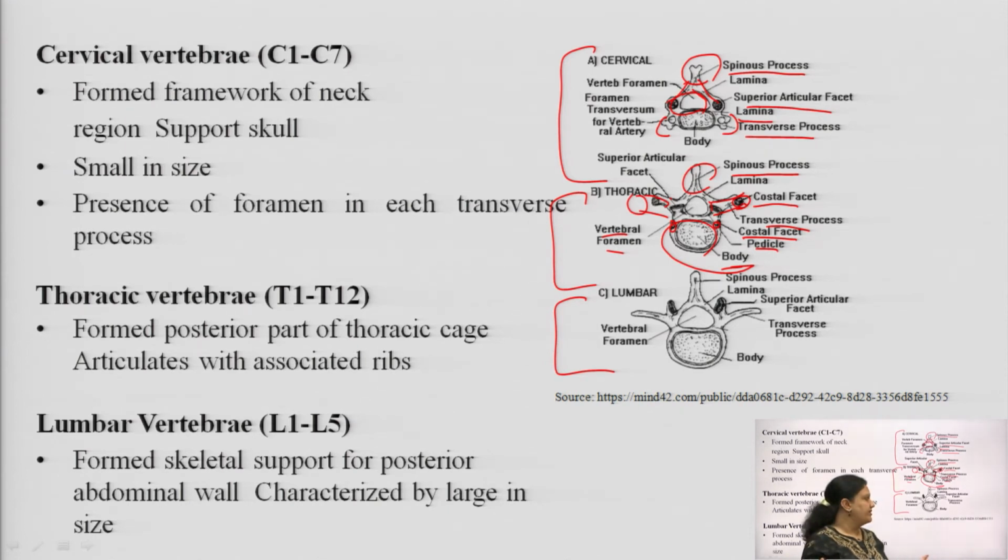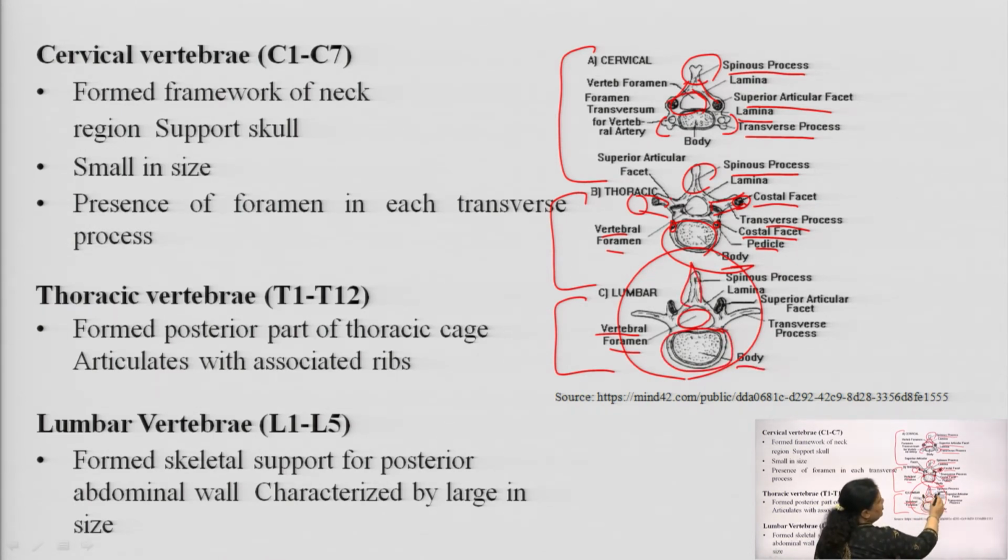So, remember the lumbar vertebrae are large as compared to the thoracic and the cervical. Its size is a little bit bigger, and this is lumbar. The vertebral foramen is common, you will see here, and the lower end is the body of this lumbar vertebra.